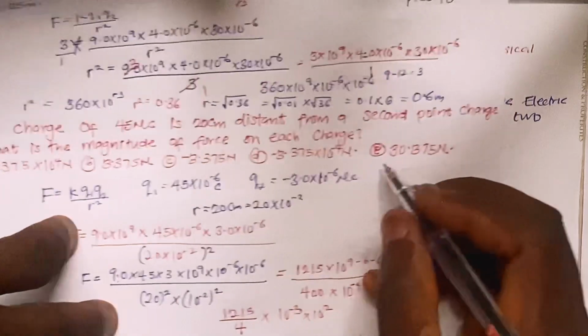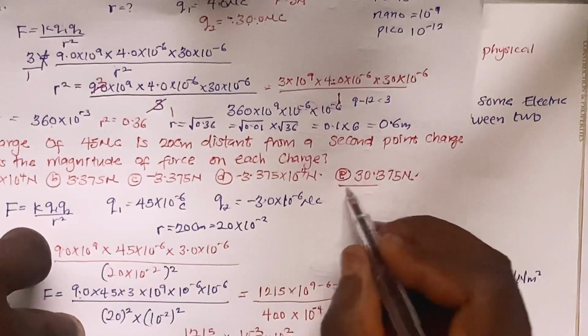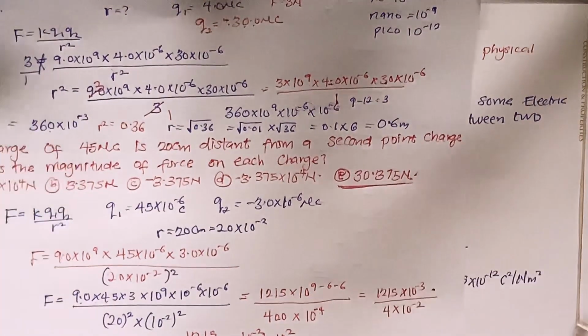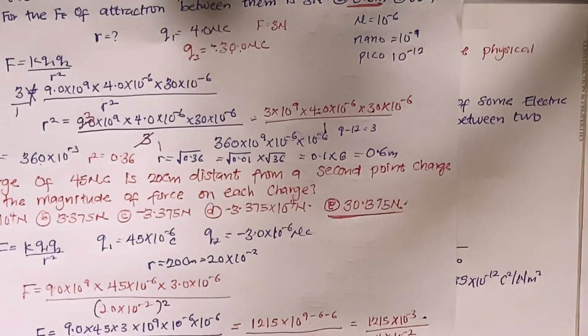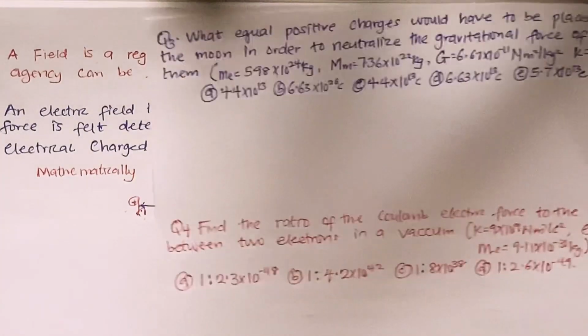So the right option is what? Option E, which is my right answer. So that's just how to solve some things. So let's move to the next question I'm having. The next question I'm having here is just this.